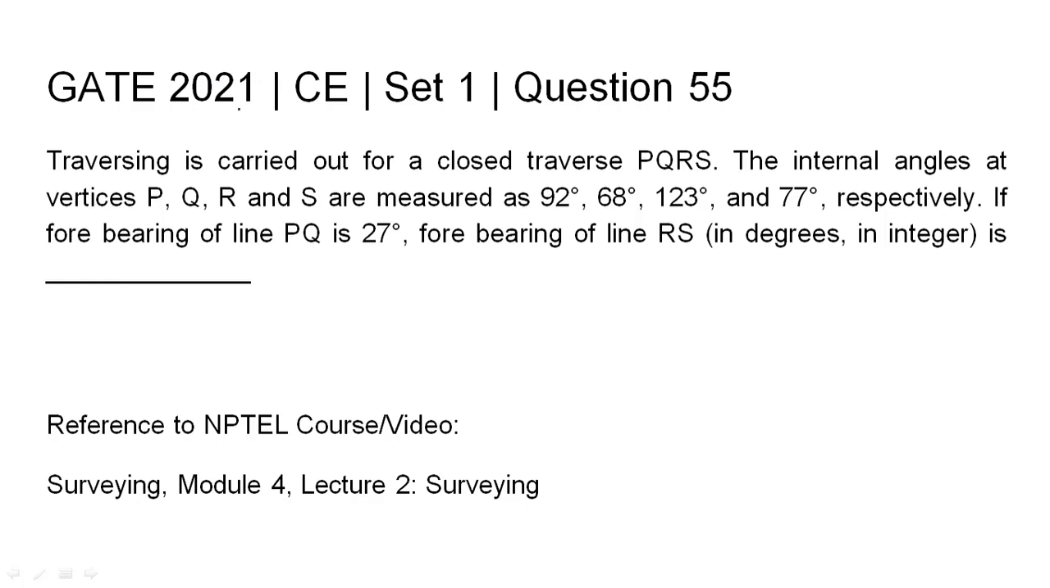GATE 2021 Civil Engineering Set 1 Question 55. Traversing is carried out for a closed traverse PQRS. The internal angles at vertices P, Q, R and S are measured as 92 degrees, 68 degrees, 123 degrees and 77 degrees respectively. If the forebearing of line PQ is 27 degrees, the forebearing of line RS in degrees, in integer, is. The relevant NPTEL reference has been listed.